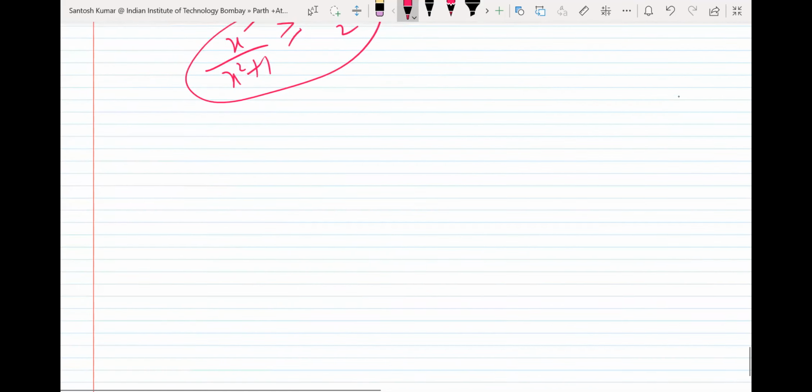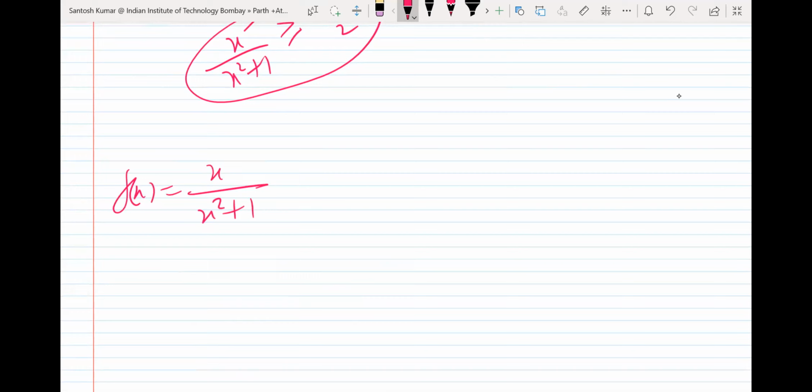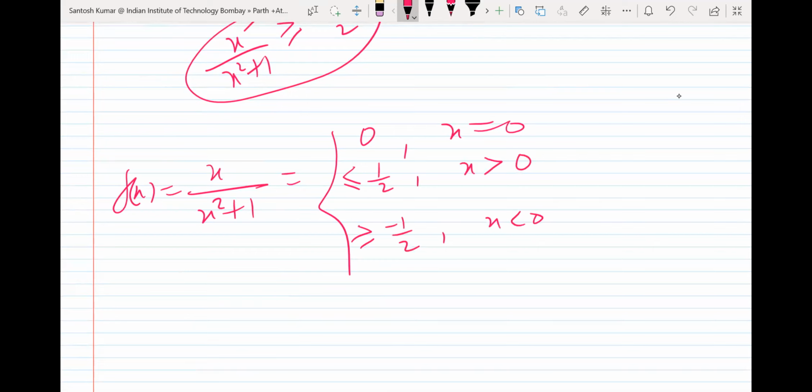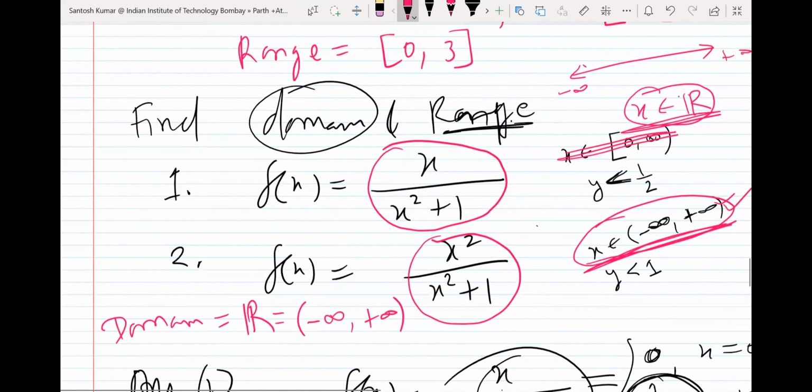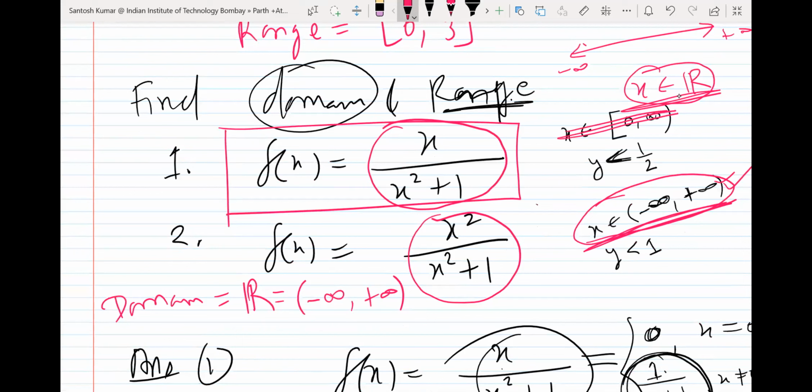So see what I am trying to say. f(x) was x upon x square plus 1, and what I proved is that it is 0 when x is 0. It is always less than equal to 1 by 2 when x is positive. It is always more than equal to minus 1 by 2 when x is negative. So I just want to say, you look at the function and decide.